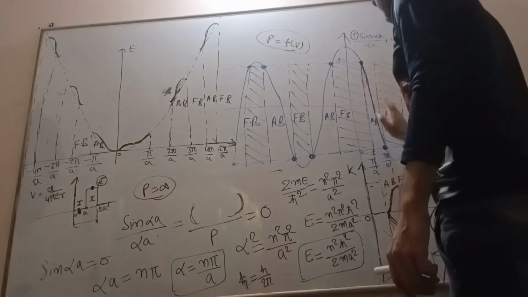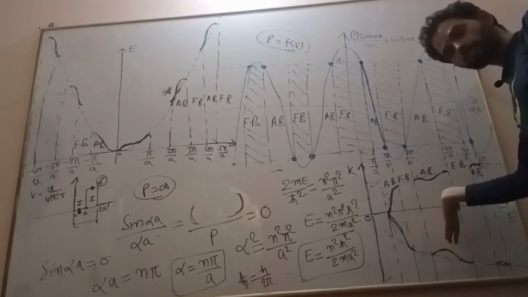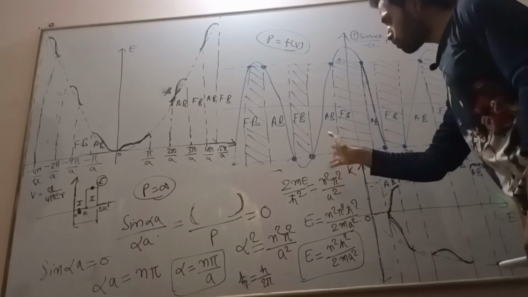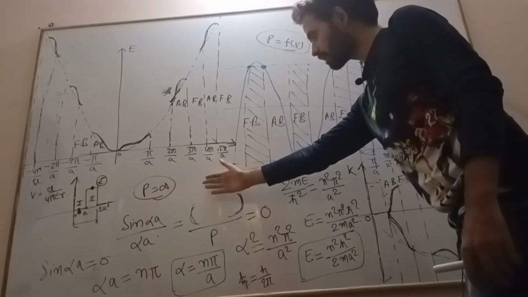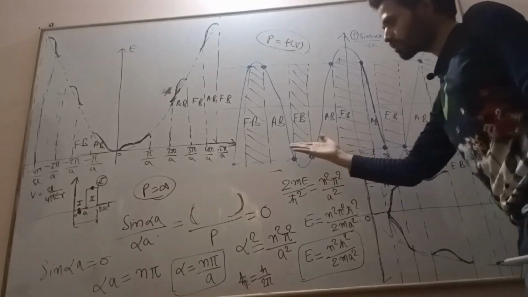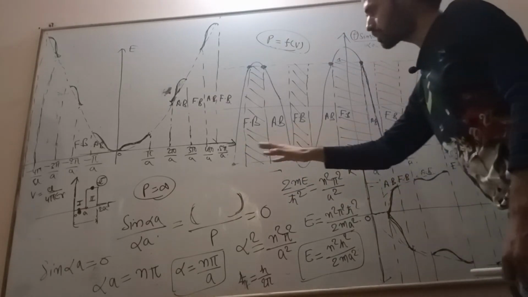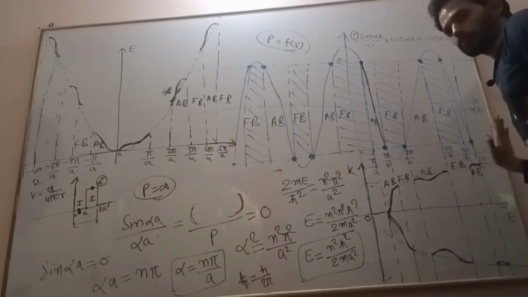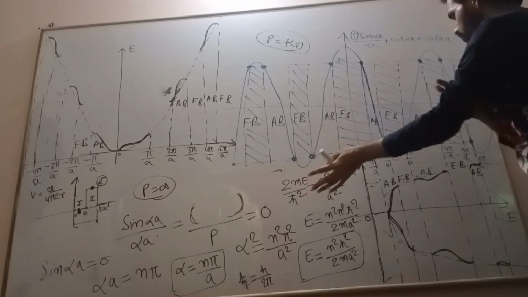So this we have drawn for the particle which is outside the atom, which has both energy and momentum, that we have seen last time. In the last section, the energy is proportional to k square, from where we observe that the graph is a parabola, forming an equation like y square equals 4x, which is the equation of a parabola. So this is how the energy band formation comes about.